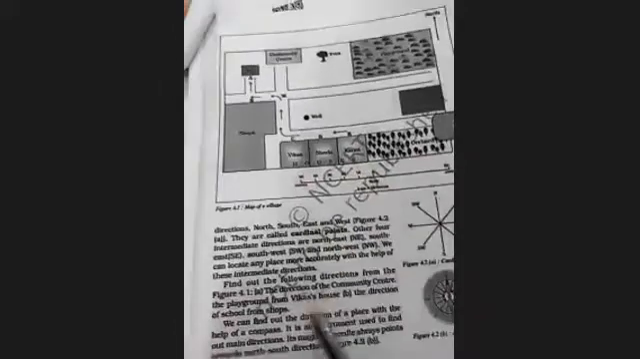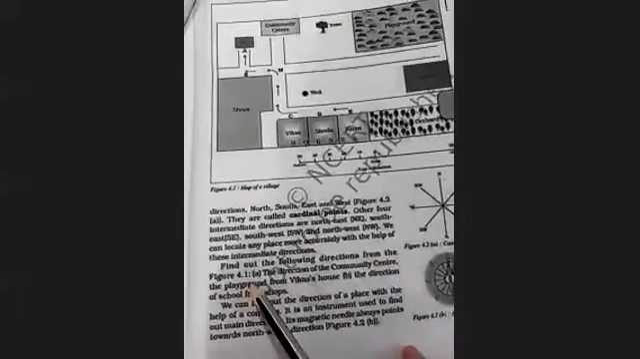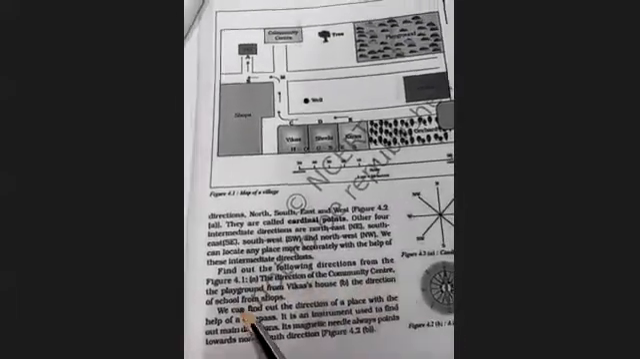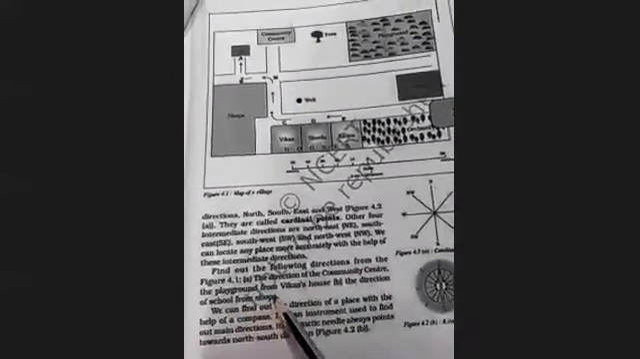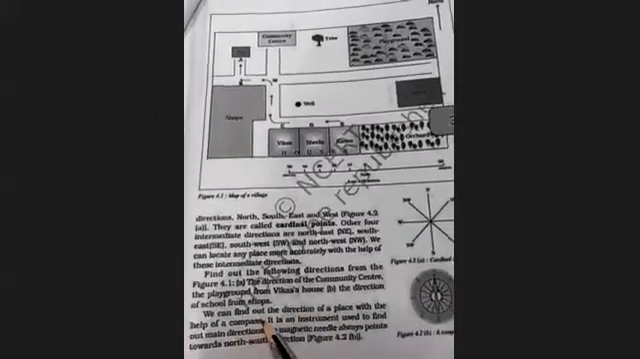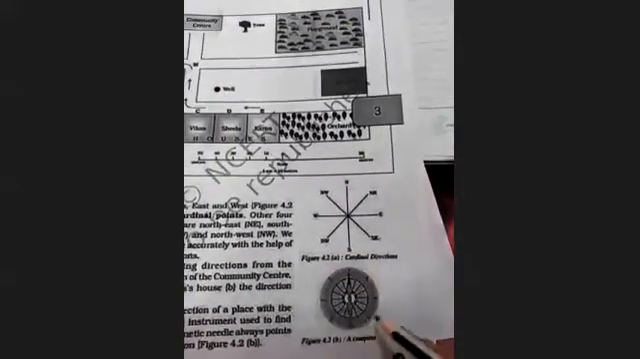Okay. So find out the following directions from figure 4.1. A, the direction of the community center and the playground from Vikas' house. B, the direction of the school from the shop. We can find out the direction of a place with the help of a compass. This is the compass, the figure of a compass. With the help of a compass also, we can identify the direction. Okay.